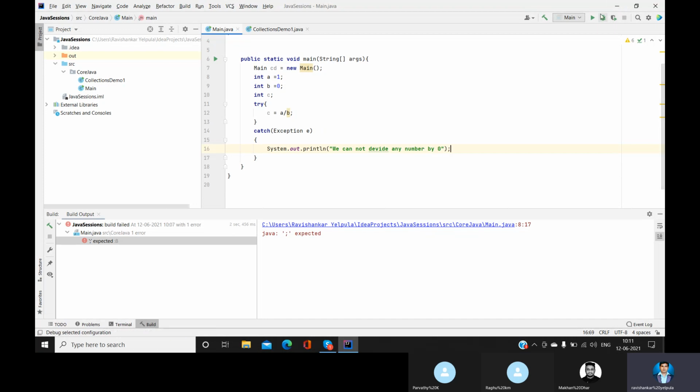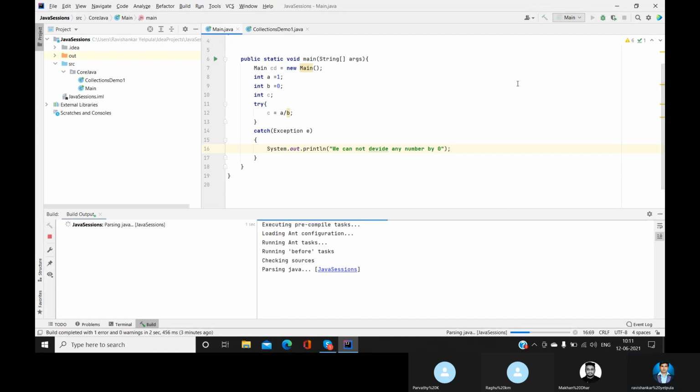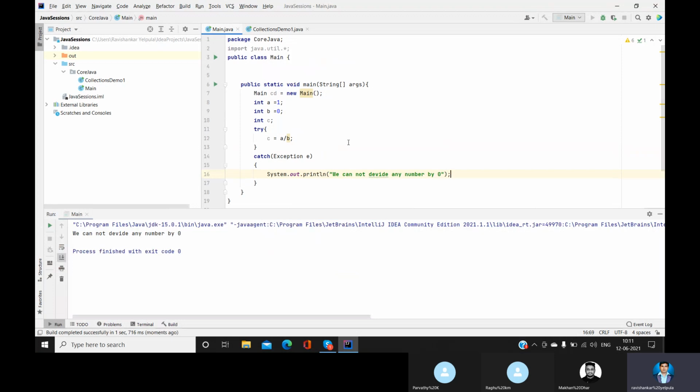Let's see. See, automatically the output is: we cannot divide any number by 0. But if you don't write this, then what will happen? The system will crash.